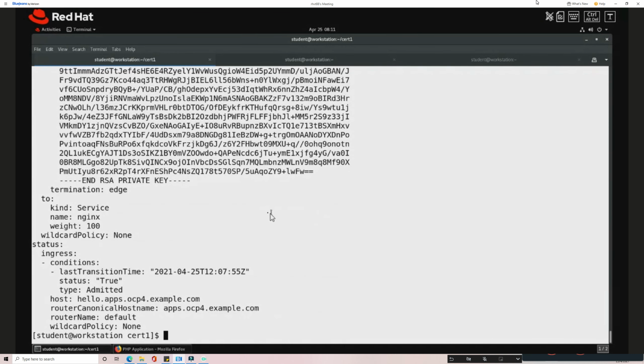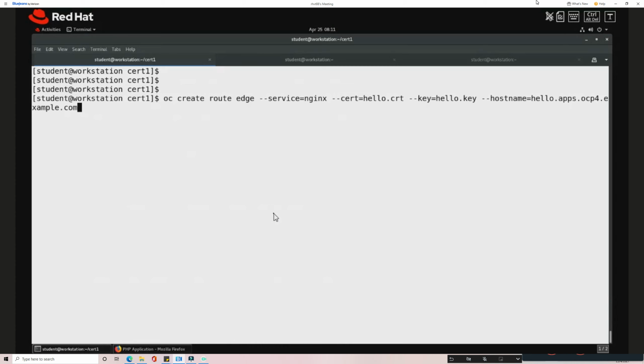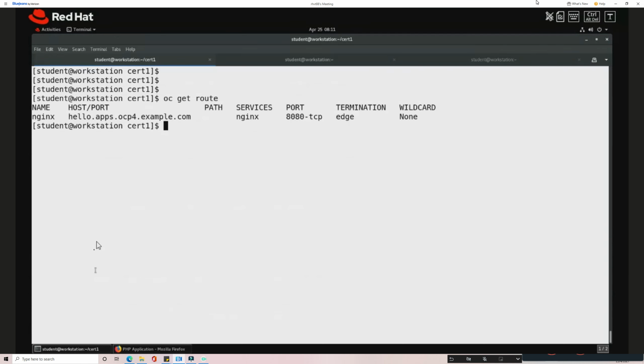Yeah, I'm creating the route over here. So this is there. Now I can curl through this route and use oc get route. So if I curl through this route,